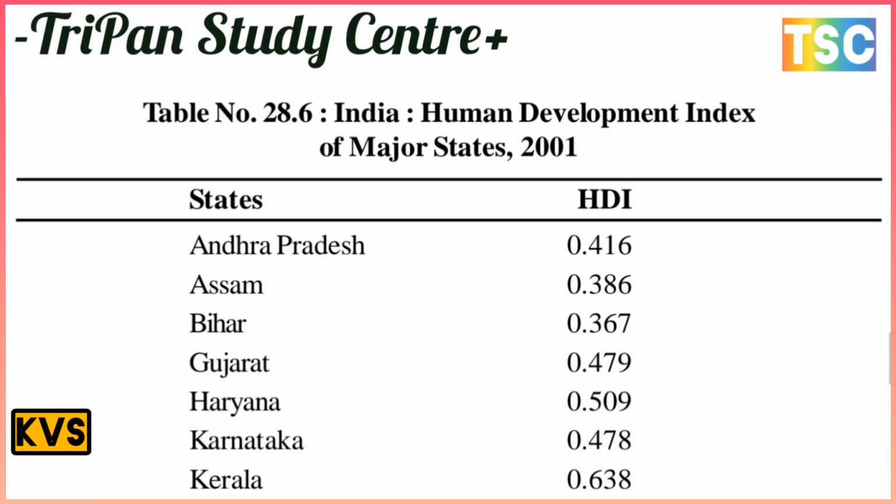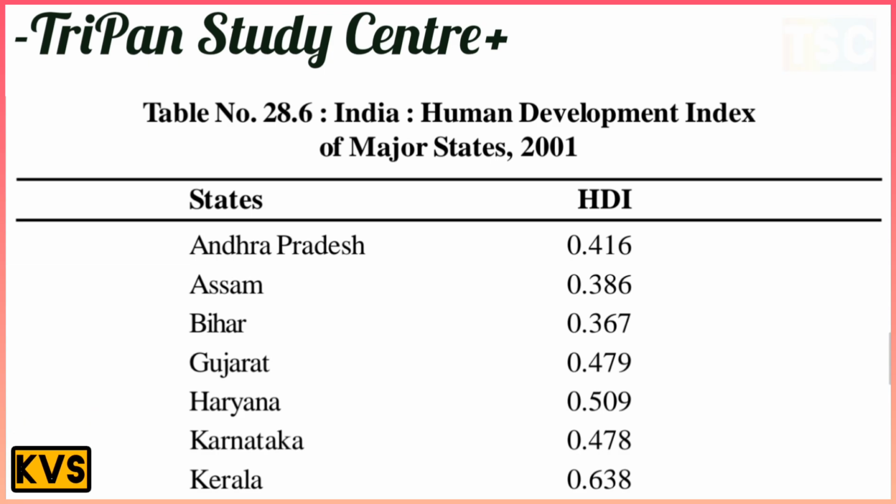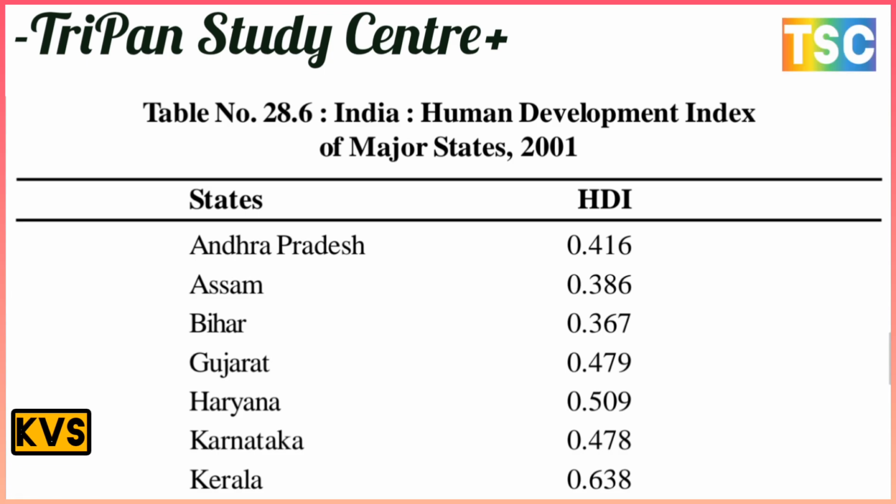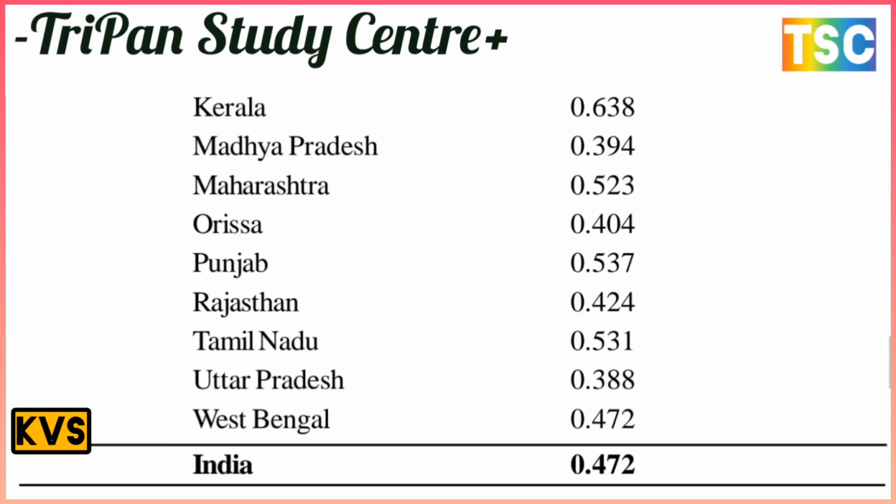And Gujarat is 0.479. Haryana is 0.509, and Karnataka 0.478, and Kerala is the maximum, 0.638. There is a most important point. Kerala is at the highest level here, and Bihar is 0.367. You understand here? Bihar is in a very low condition, but Kerala is at a very high status in this year.